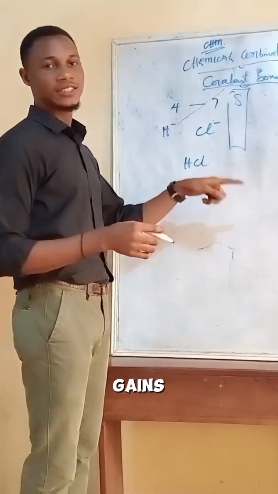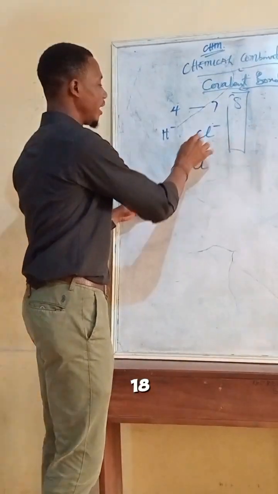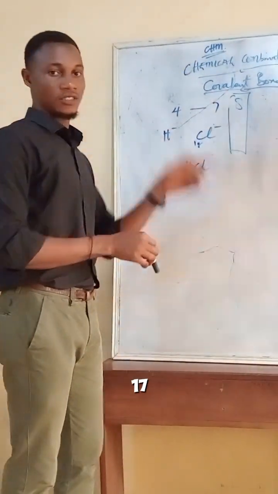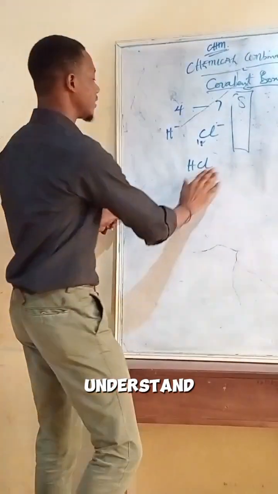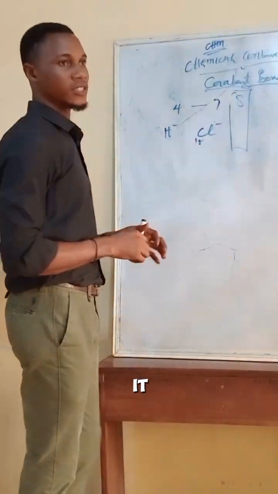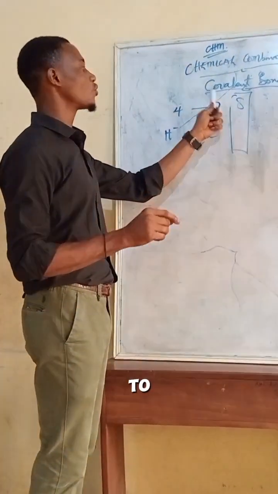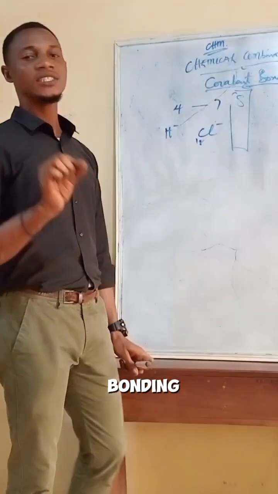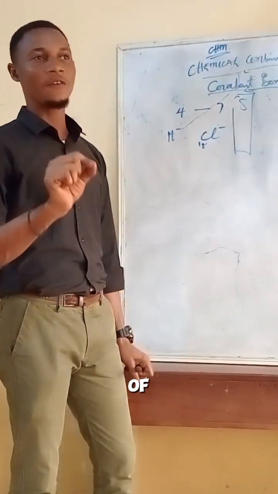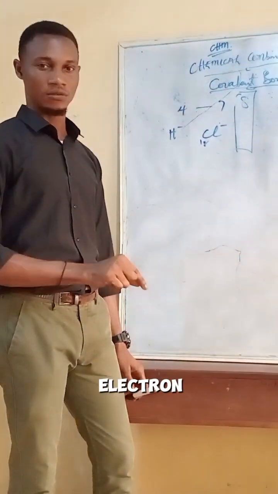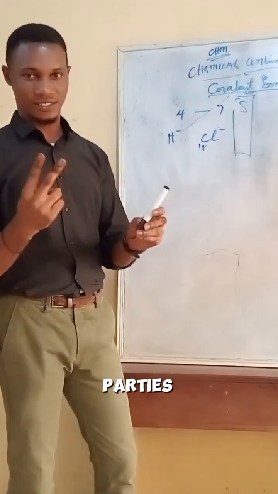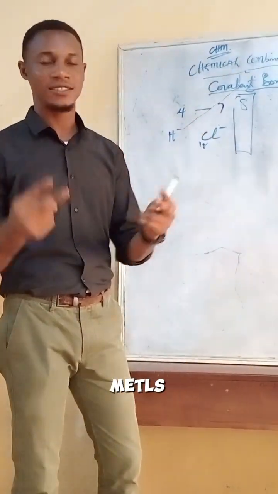So when it gains the 1 electron, it becomes 18. From 17 to 18. I believe we understand that. Now, let's go into it. Now, covalent bonding is the sharing of an equal amount of electrons for the two parties, or the two non-metals, to share.